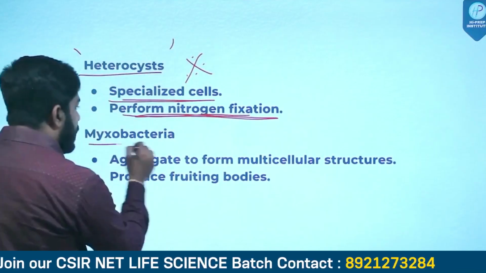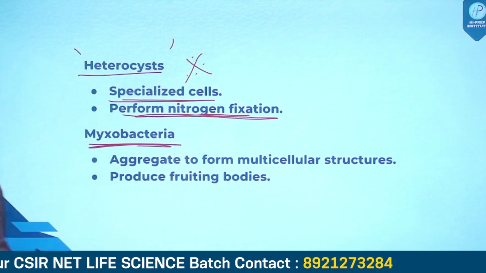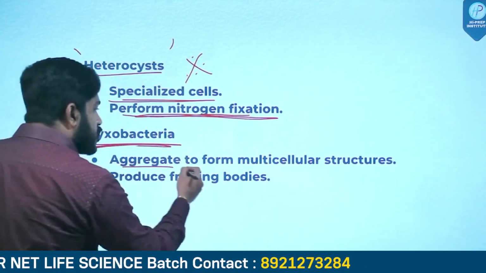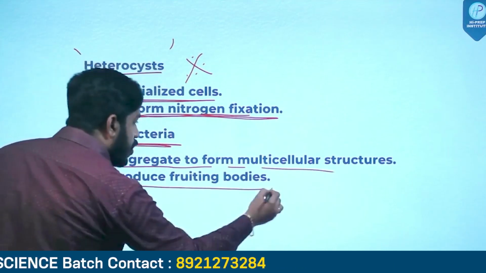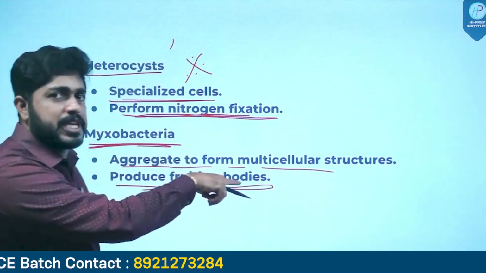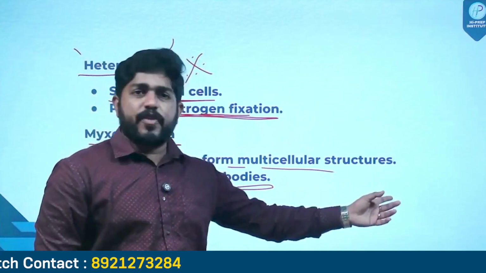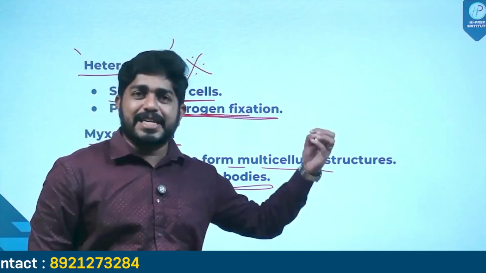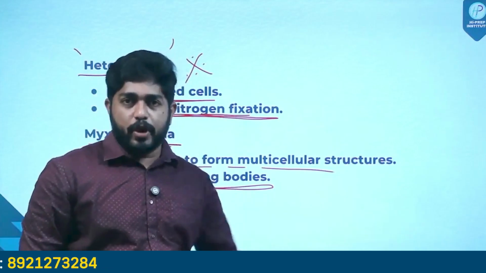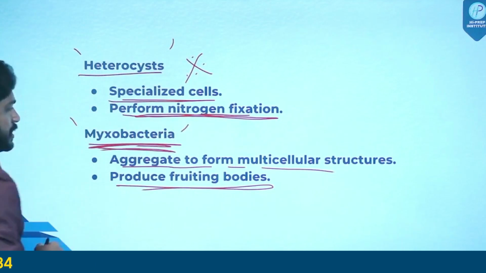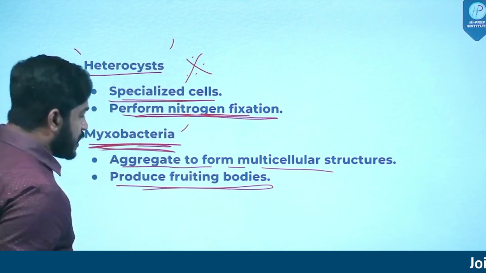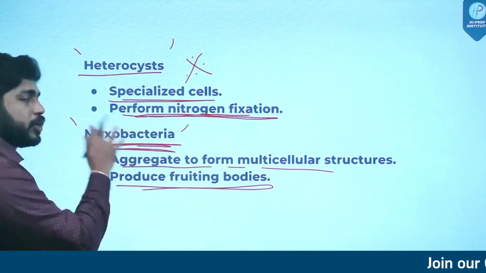Now, what is a myxobacteria? Myxobacteria aggregate to form multicellular structures producing fruiting bodies. Right now, we have seen a picture where the bacteria get aggregated to form a fruiting body. That type of bacteria can be called myxobacteria. They aggregate to form multicellular structures and they produce fruiting bodies.